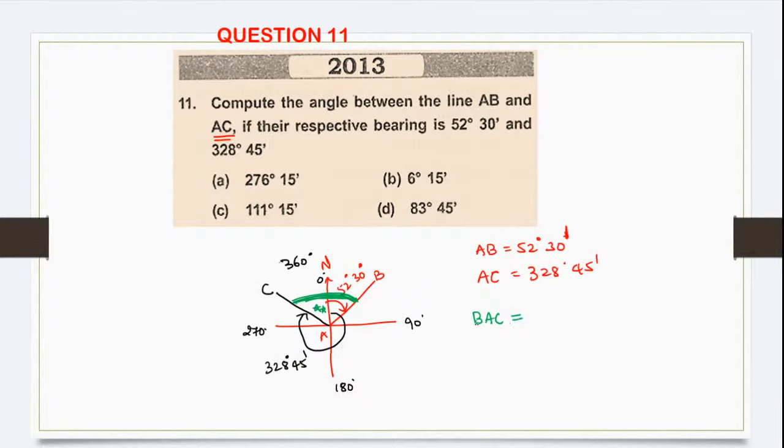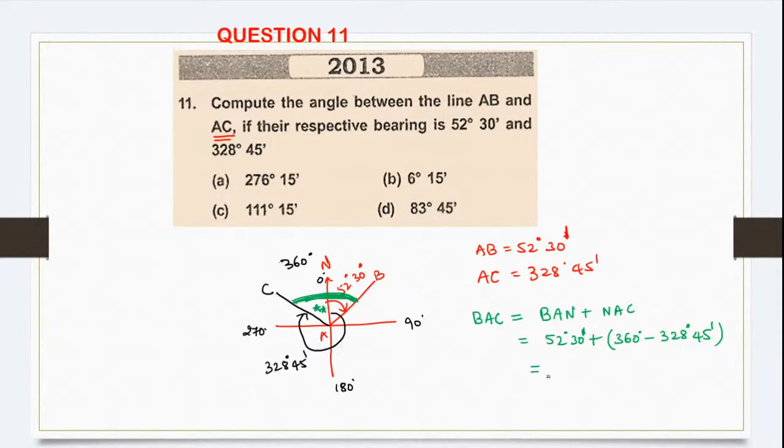So can I write the BAC angle as BA north plus north AC? BA north is already 52 degree 30 minute and north AC will be how much? So in total 360, if I remove 328 degree 45 minute, will I get it?